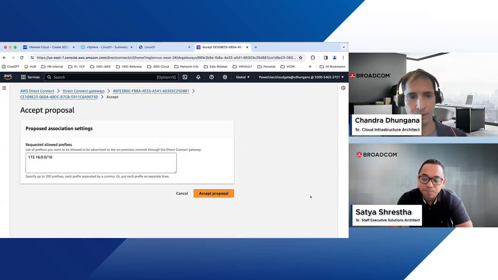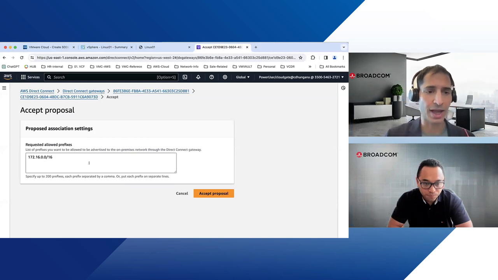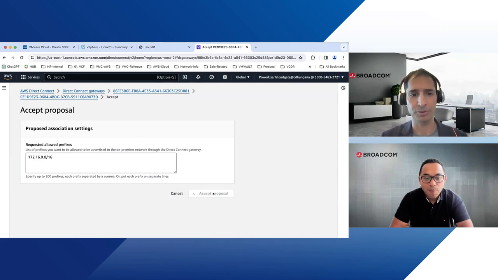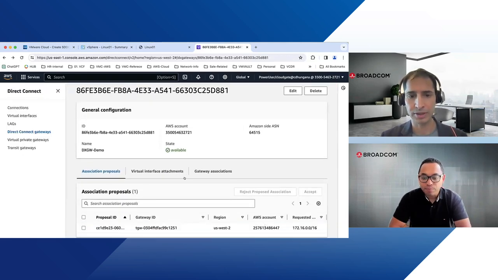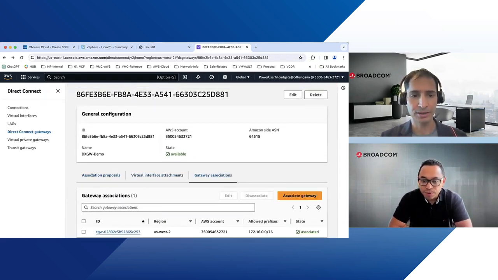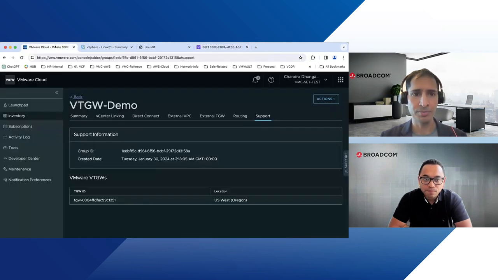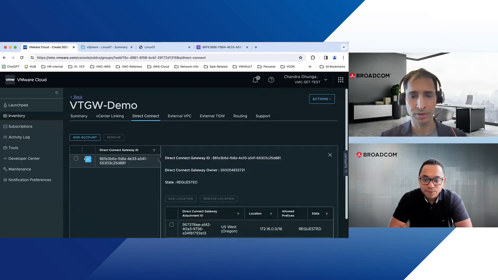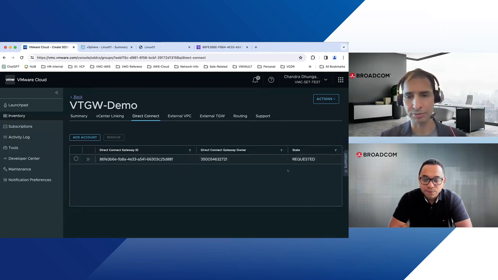Once we accept it, it will ask for the prefix you need to supply. So basically, we put the same thing. But if you like, you can put 0.0.0.0/0. In my case, I just need the on-prem side range allowed. I click accept proposal. So that means accepted. It takes some time. If you look at the Oregon side and refresh, it takes some time. When it's ready, the status should be active, or green, right? So that's worth some time.